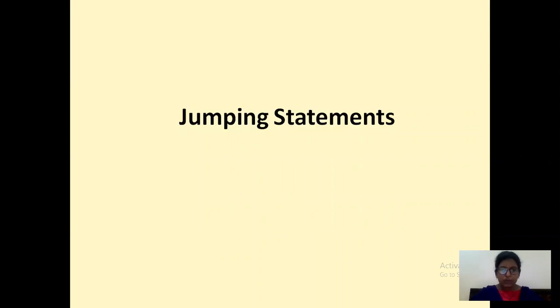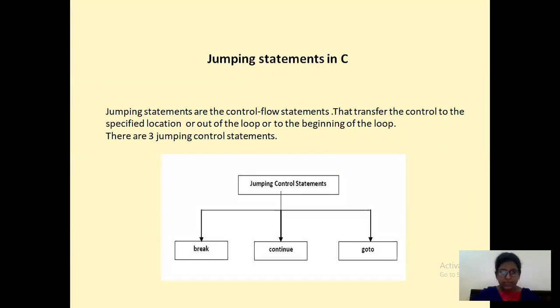So today's topic is jumping statements. Let's see what these jumping statements in C are. Jumping statements are the control flow statements that transfer the control to a specified location, out of the loop, or to the beginning of the loop. There are three jumping control statements: break, continue, and goto.